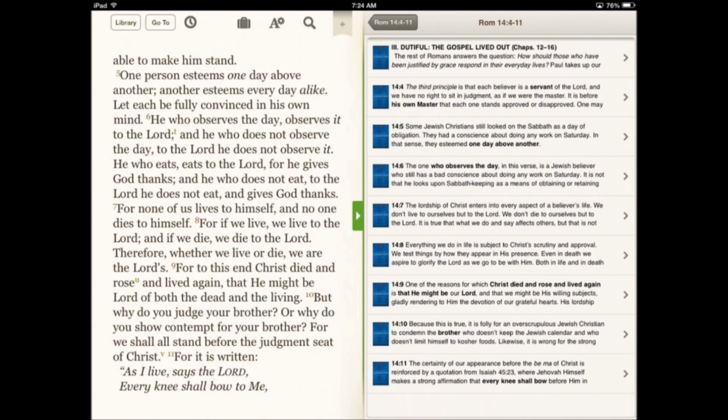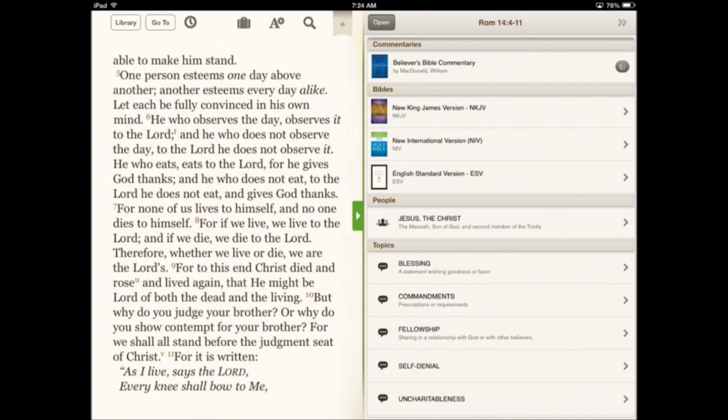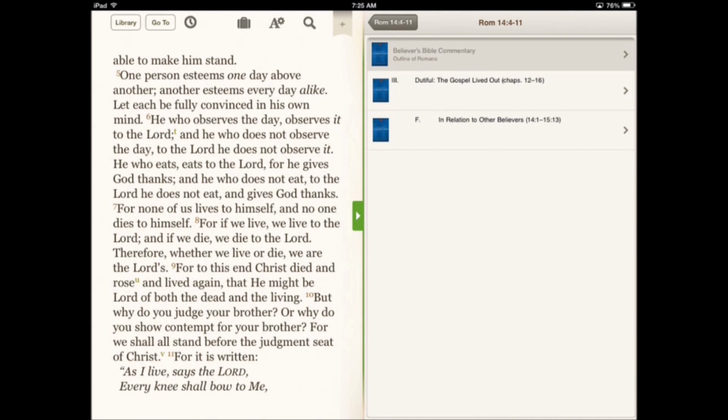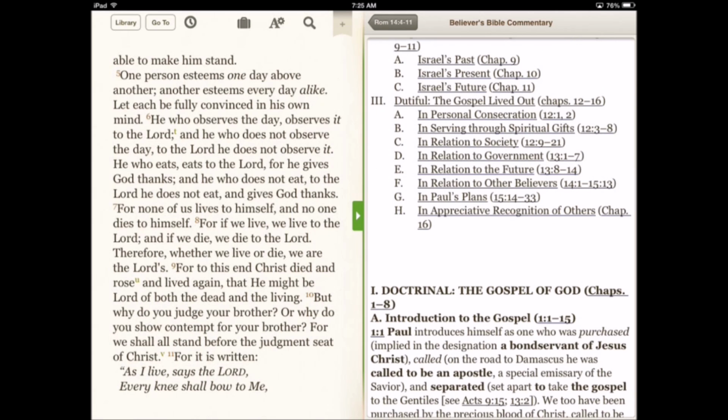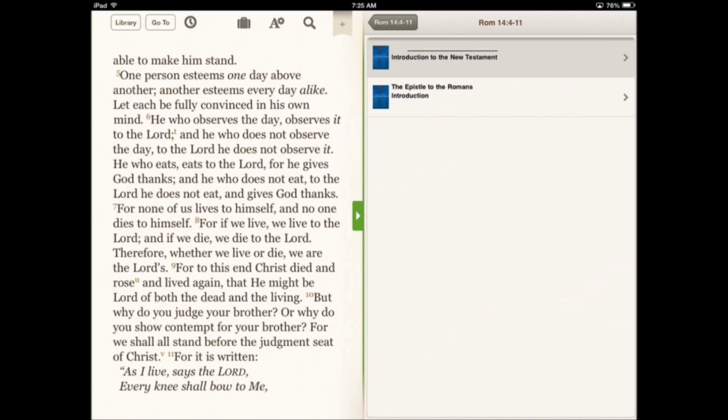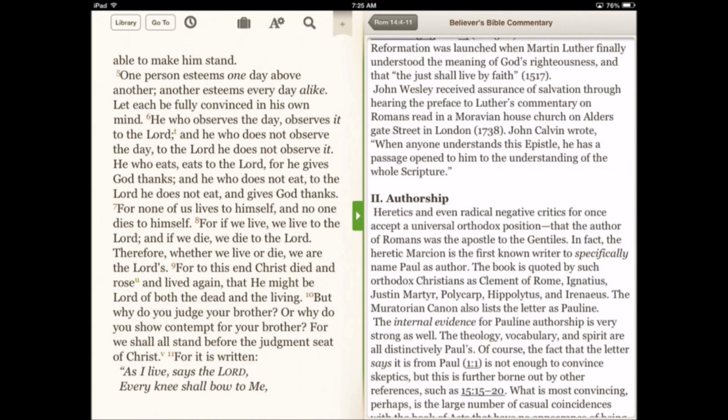The Believer's Bible Commentary also includes outlines, and introductions to every book of the Bible.